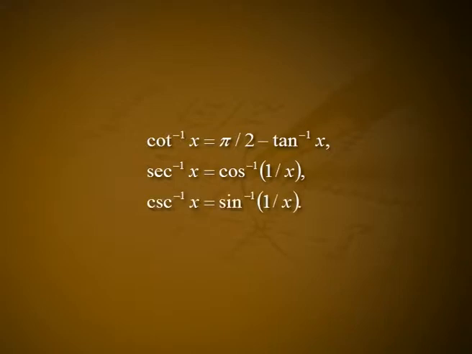y is equal to sec x where 0 less than or equal to x less than or equal to pi, x not equal to pi by 2, y is equal to cosec x where minus pi by 2 less than or equal to x less than or equal to pi by 2, x not equal to 0, are chosen this way to satisfy the relationships cot inverse of x is equal to pi by 2 minus tan inverse of x, sec inverse of x is equal to cos inverse of 1 by x, cosec inverse of x is equal to sin inverse of 1 by x.